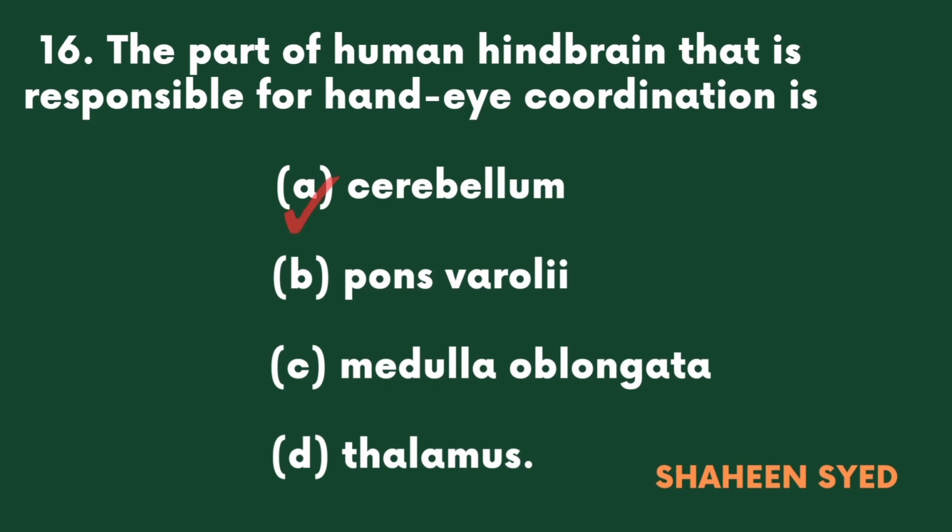The part of human hindbrain that is responsible for hand-eye coordination is A. Cerebellum, B. Pons varolii, C. Medulla oblongata, D. Thalamus.